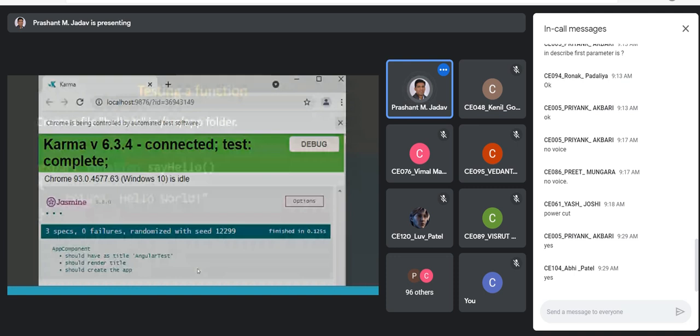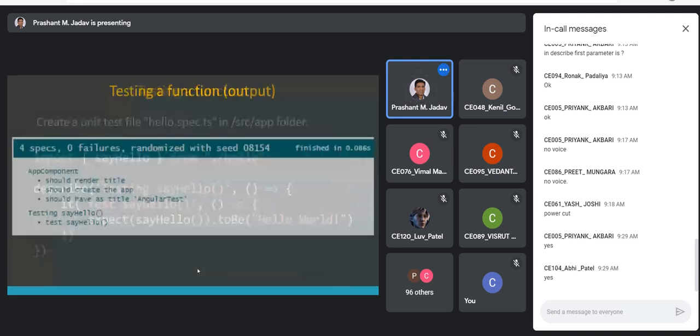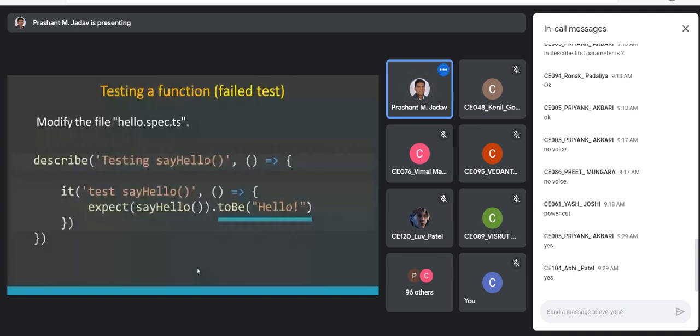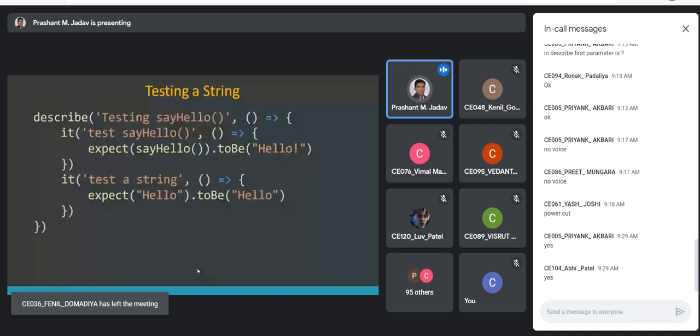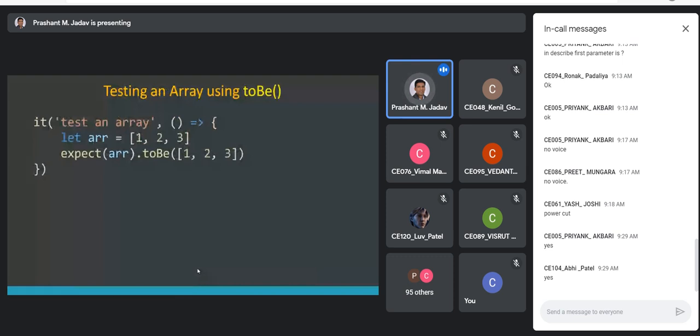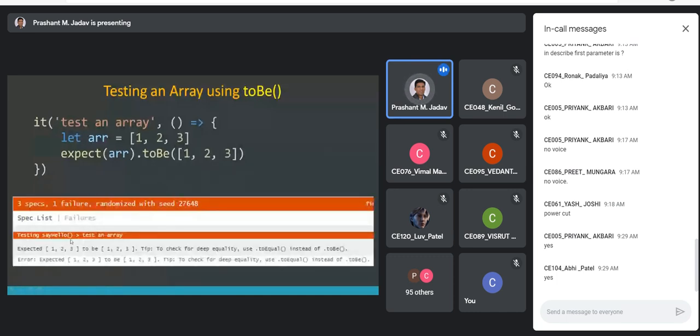Here, if we try to compare this array object, for a string it is working fine, but when we are comparing this array using toBe, it fails. The output says expected 123 to be 123, but what happens if we are directly comparing this array? An array is an object, so the values may be properties of this object.